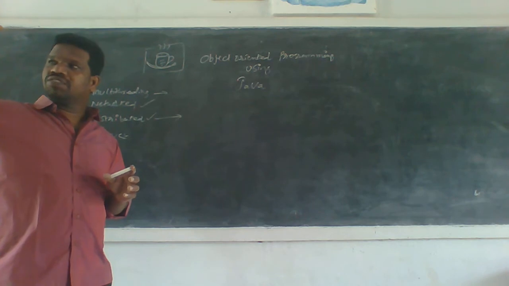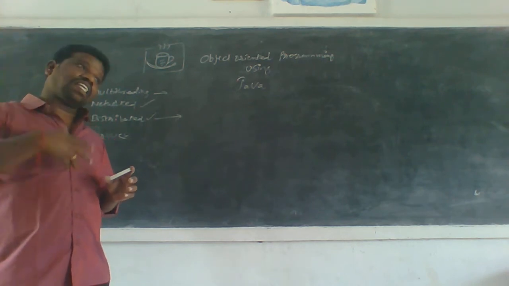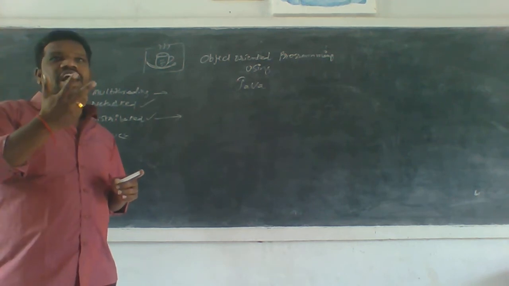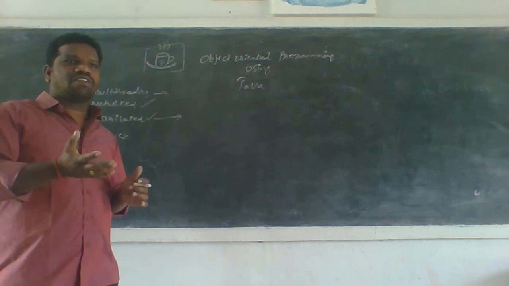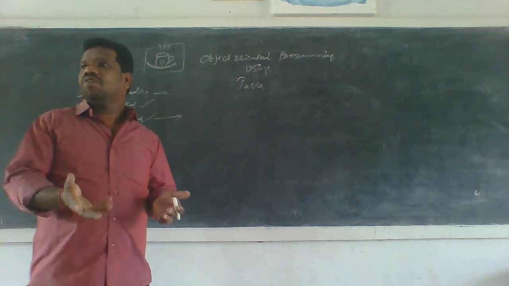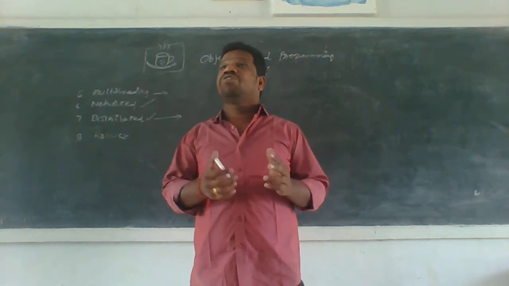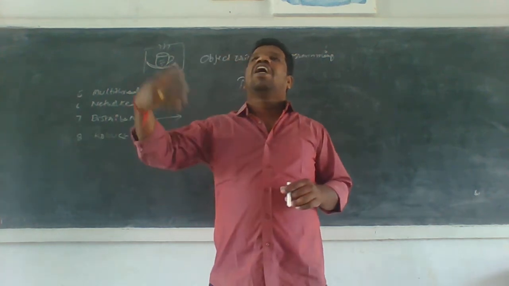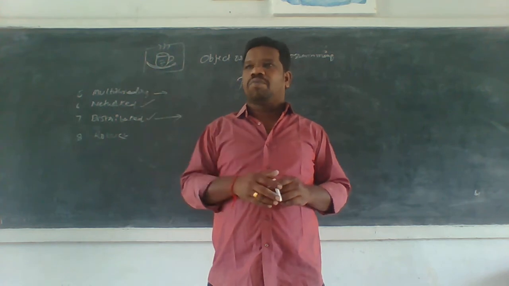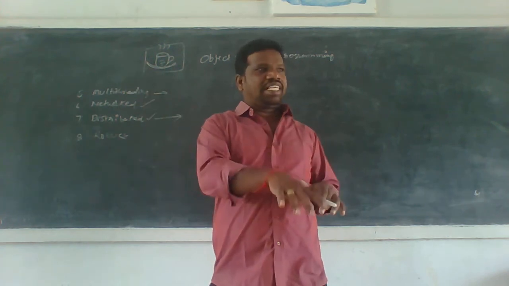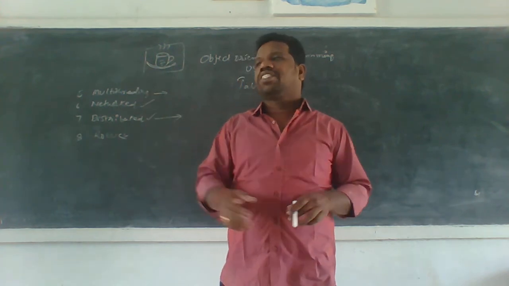Globe means universal. We can share the data using the internet across the globe. Why? Because we have the internet facility. If we have no internet facility, we cannot share the data across the globe. We can share the data only locally.